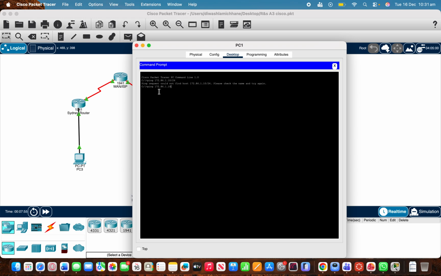So that's the IP address for PC3. Let's try. So as you can see, our ping test is 100% successful.